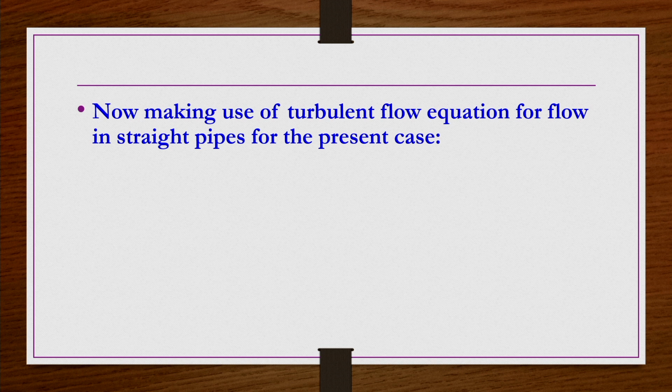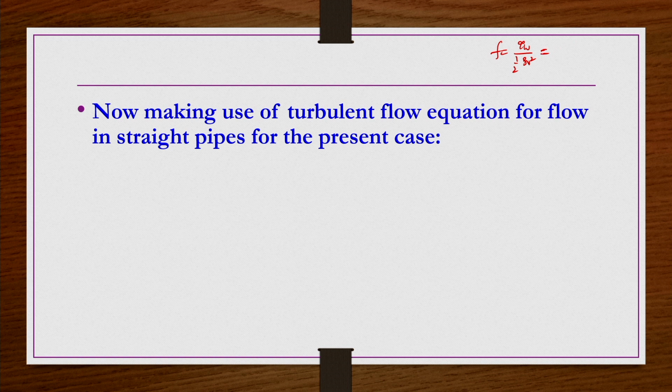Now, making use of the turbulent flow equation for flow in straight pipes for the present case, we have the friction factor expression f equals tau W by (half rho V square) for flow through pipes.